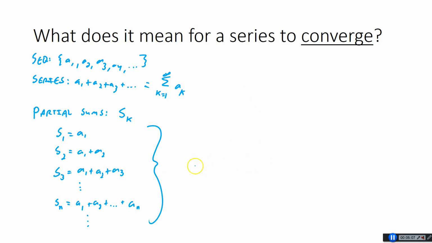There we go. So this is a sequence, right? You have S1, S2, S3, S_n, and it keeps going. And so if this sequence converges, we've talked about sequences converging before. In chapter 8, we talked quite a bit about that.